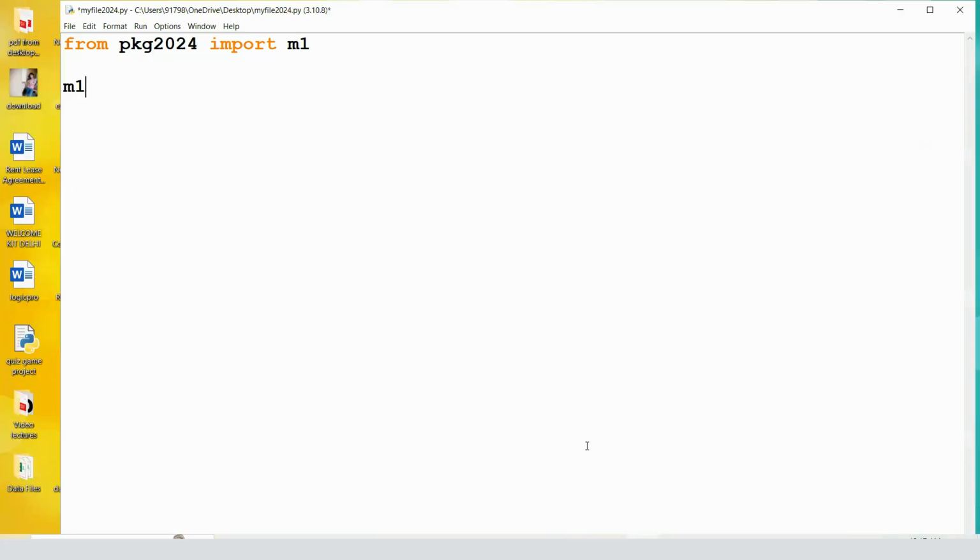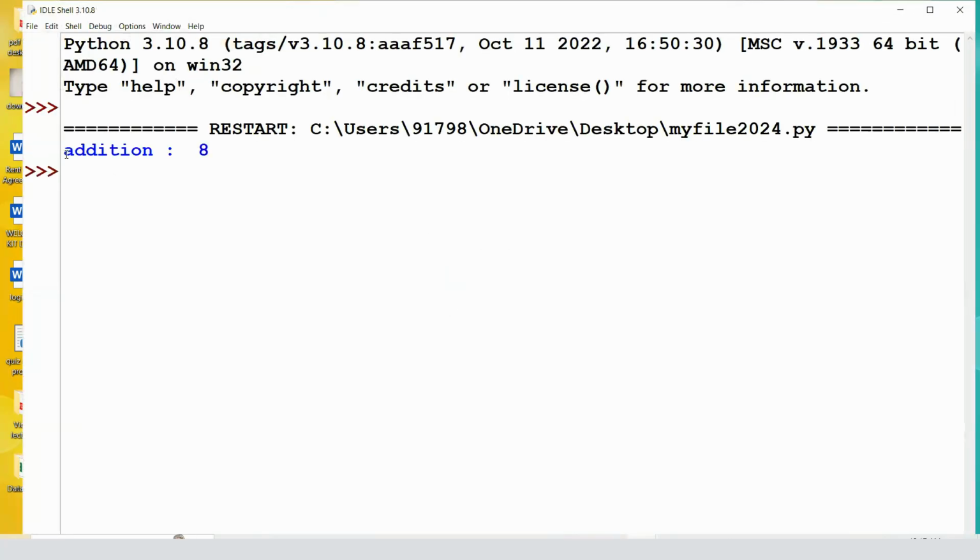Import, and then m1.add function. Here we need to use parameters. So I want to add 5 and 3 together. Let's run this code. And you can see the output is addition, 5 plus 3 is 8.